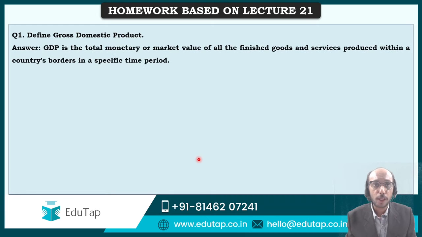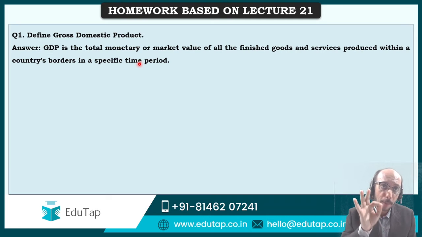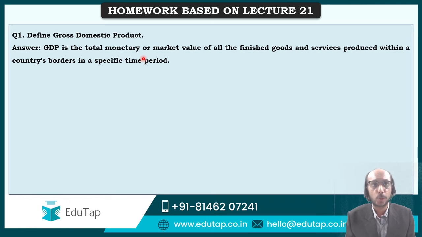So GDP, the important thing that you should be able to say is it is the total monetary or market value of all the finished goods and services produced within a country's borders in a specific time period. So these are the 4 important points that are a part of the GDP definition. GDP is the total monetary or market value. This is the first point, of finished goods and services. This is the second point. Produced within a country's border, let us say within India's border, in a specific time period, let us say in a year. So this is the definition of GDP I had asked you at the end of lecture 21.